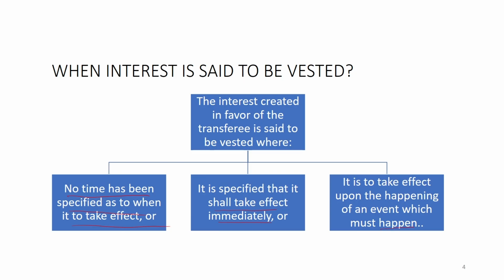First, if it is not mentioned when these rights are going to accrue, by default it will be presumed that this is a vested interest, and this vested interest has transferred immediately. Another is that once it is written that it is going to be transferred immediately, it has been transferred immediately. In that case also it will be presumed. It may be written, it may not be written, but practically if enjoyment has already been given, then meaning thereby there was a vested interest.